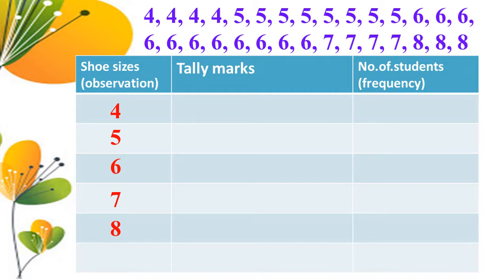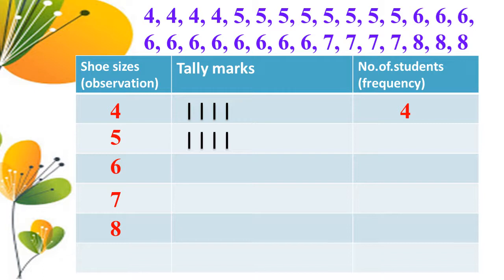So the observation 4, 1, 2, 3, 4. So here 4 appears 4 times. So the frequency is 4. Next 5. 1, 2, 3, 4.